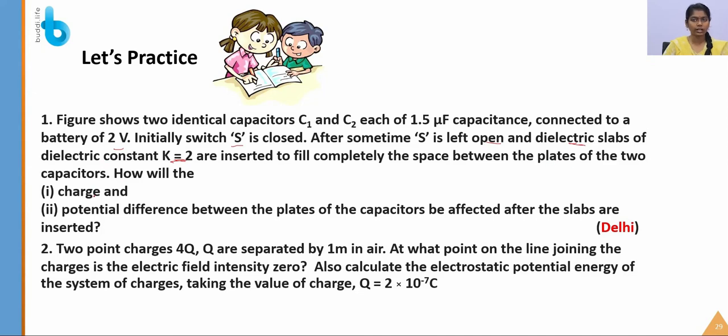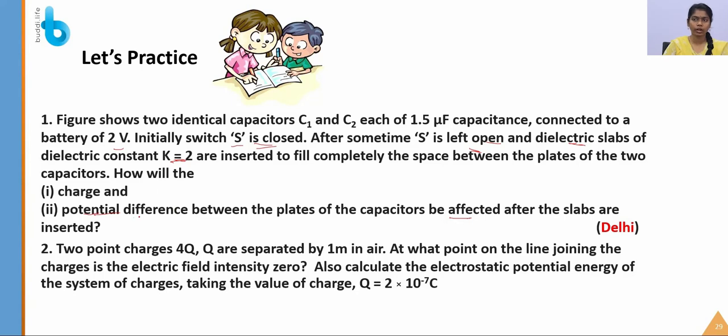How will the charge and potential difference between the plates of the capacitors be affected after the slabs are inserted? What will be the change in charge and potential difference?